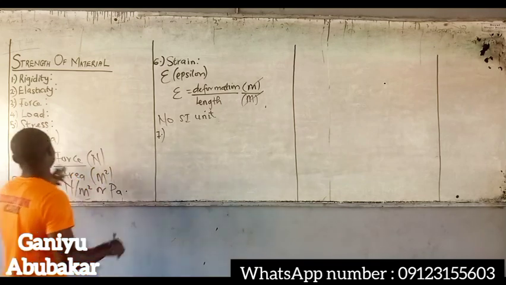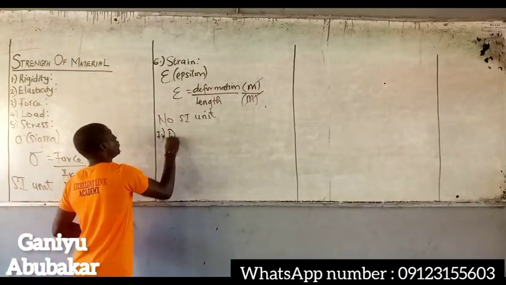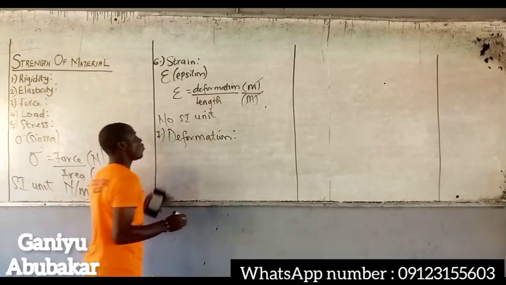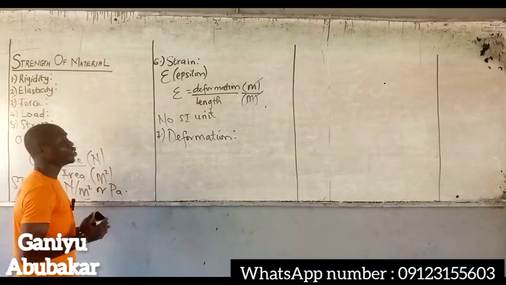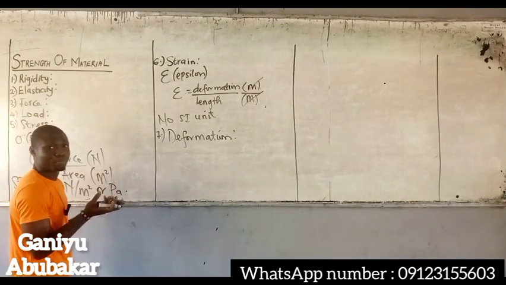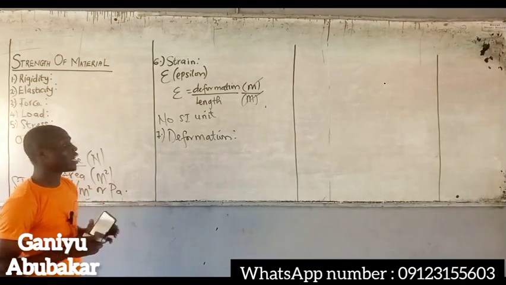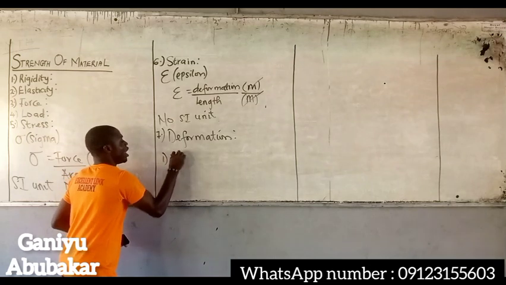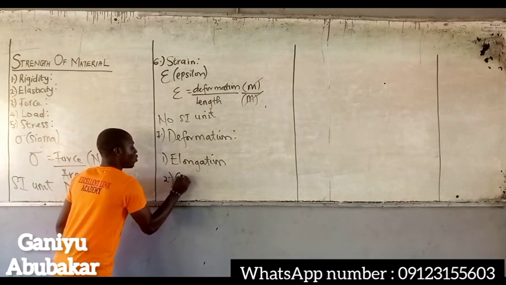Stress, strain, deformation, right? So what is deformation by definition? Deformation is simply the ability of a material to change its physical dimension. When a material changes shape and size, deformation has taken place. And we have two types of deformation: one we call elongation, and number two we call contraction.